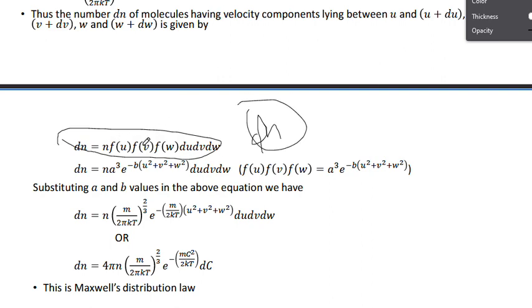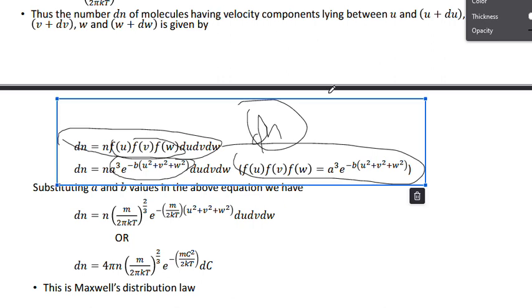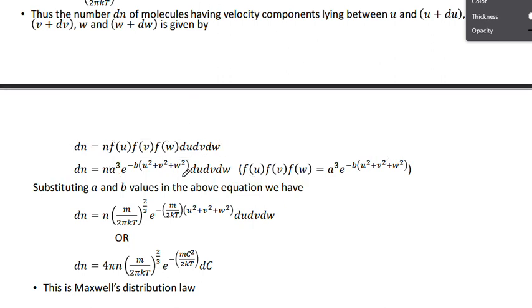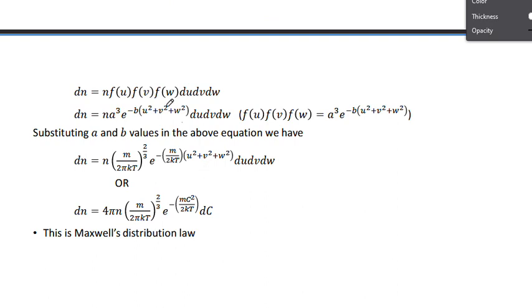Already we got these three values, and it is the value of this one, multiplied by n, as copied and pasted here. Now, substituting the a and b values: just now above we calculated the a value and the b value, so take the a value here and the b value here. Then it is the final formula.